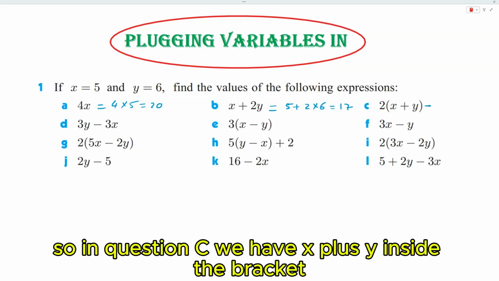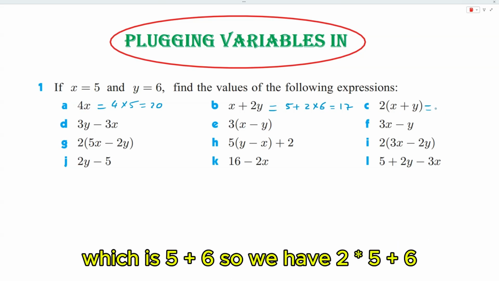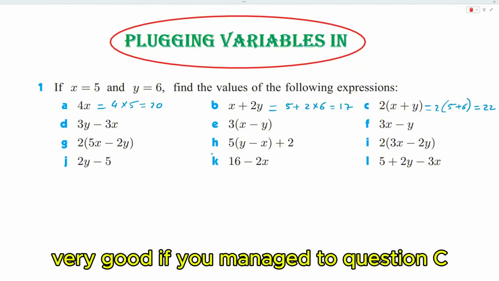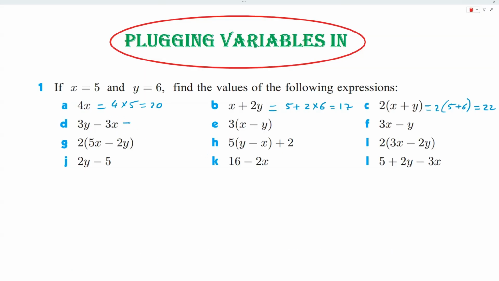So in question C, we have x plus y inside the bracket, which is 5 plus 6. So we have 2 times 5 plus 6. And then 5 plus 6 is 11. So 2 times 11 is 22. Very good if you manage to do question C. Question D. Let's go.